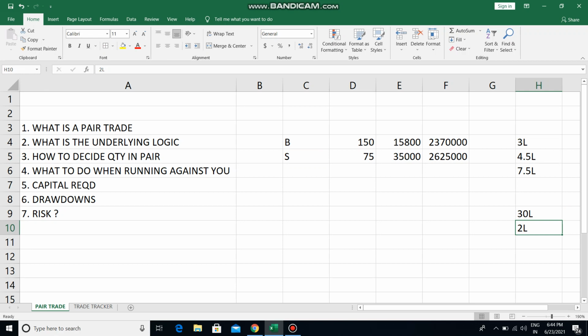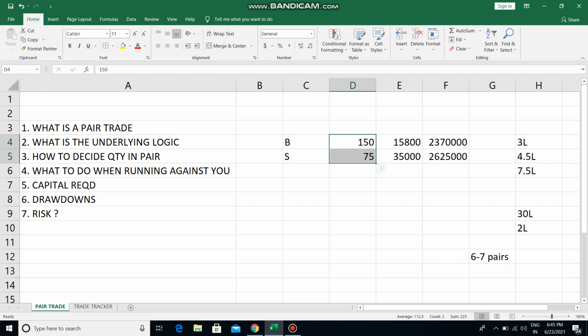Okay, and what I do is I have identified 6-7 pairs and I want to trade only in these 6-7 pairs. So today I will show you the Nifty Bank Nifty pair and how to trade that. In coming days I will upload videos on the other 6-7 pairs as well. So this is how you identify the quantity. This is how you manage your risk. And if you have got 30 lakh, I don't go and straight away do 8 lots Nifty and 12 lots Bank Nifty. I'll start doing it in tranches. So I'll take 30% position first, then I'll take another 30% position, and then I'll take the last 30% position. That's how I do it.